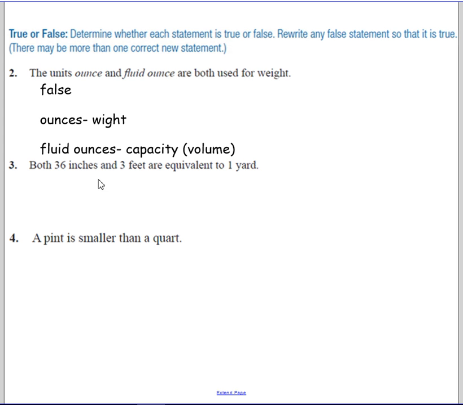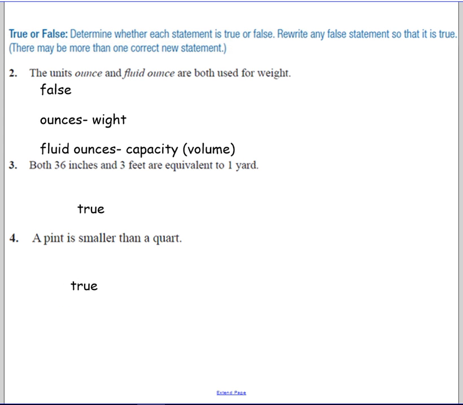The second one, both 36 inches and 3 feet are equivalent to 1 yard. That is true. And again, it shows us that on our charts. And a pint is smaller than a quart. Well, if we look at the conversions, 1 pint is the same as 2 cups. But if you go to quarts, 1 quart is 2 pints. So since we need 2 pints to equal 1 quart, then a pint is smaller because we need more of them to have the same amount.